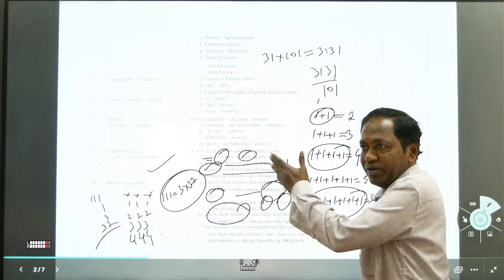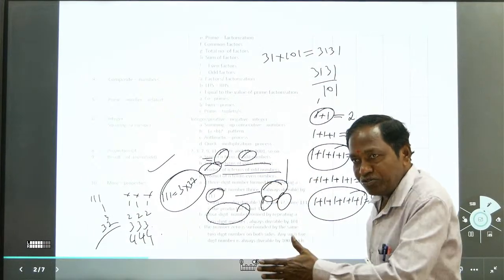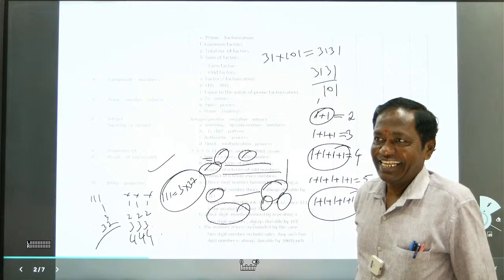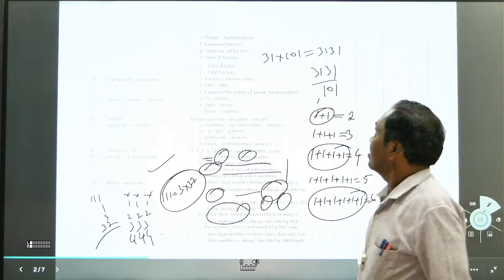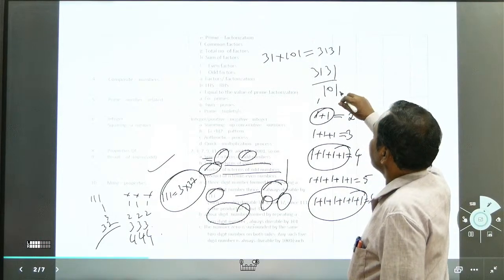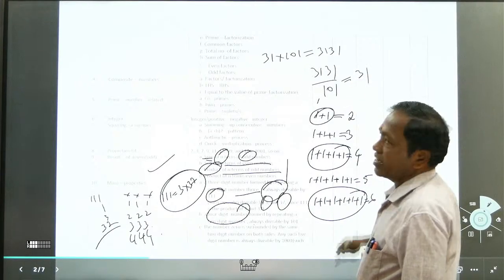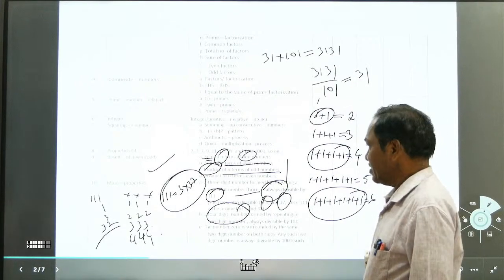When you are doing a multiplication, you should also know how to come back. So that is the thing. It means you can take 31 like that.